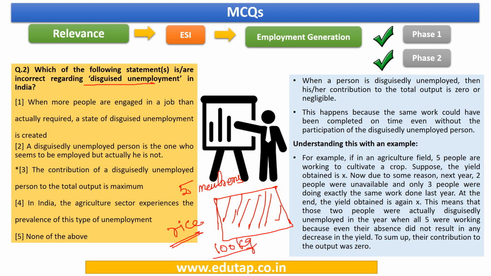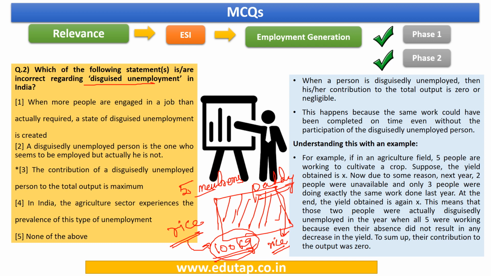Now, this is a very hypothetical example. We are not considering the laws or anything else or any external factors that have played in this obtaining of 100 kg of rice. Okay, so simple. 5 members working for one sowing season. At the end of the season, they get 100 kg of rice. So basically, you sow paddy, and after that, you get rice.